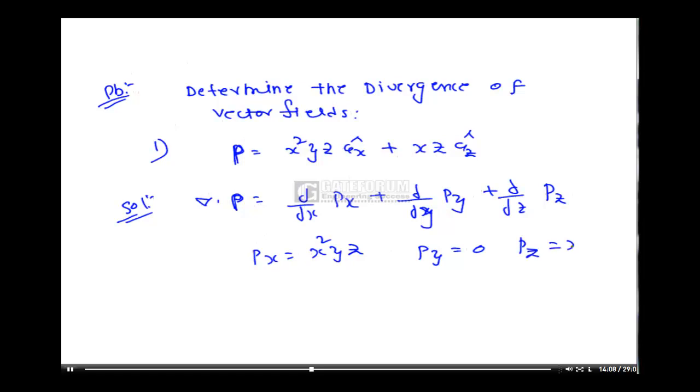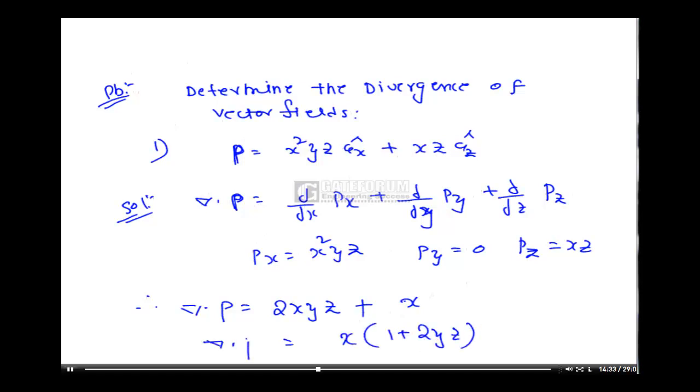Pz is equal to xz. Therefore del dot P is dou by dou x of Px, with yz constant, that is 2xyz, plus dou by dou y of 0, plus dou by dou z of xz, that is x. That equals x times (1 plus 2yz). So this is the divergence of the vector field.